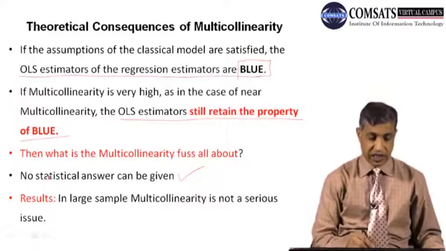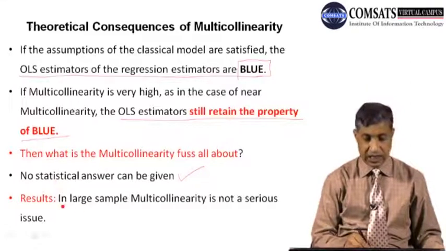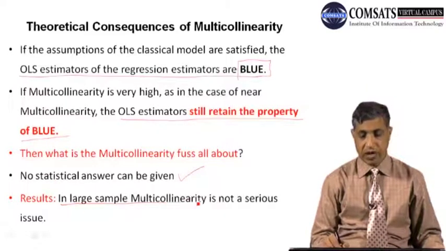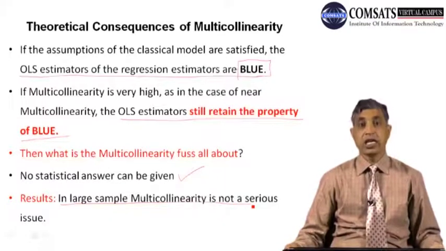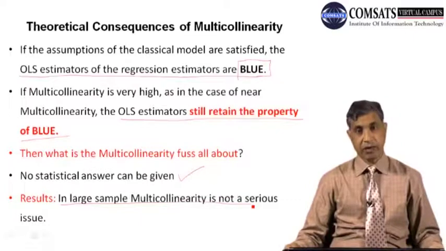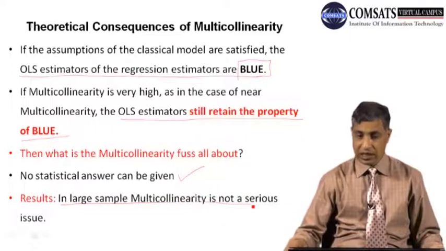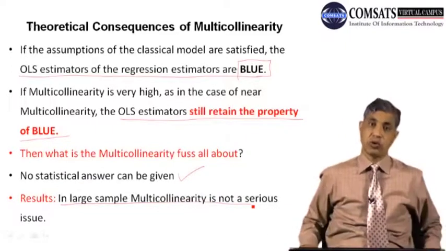So what is the result of this discussion? That in a large sample, multicollinearity is not a serious problem. In a small sample it could be a serious problem, but in a large sample it is not a very serious problem.